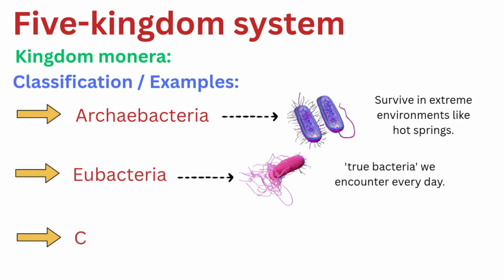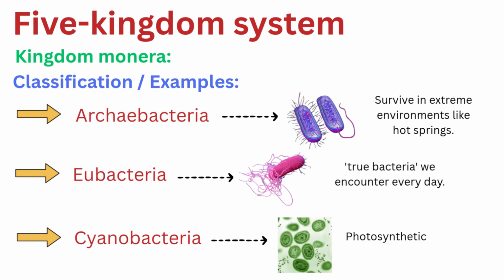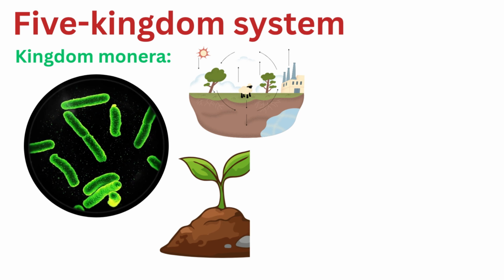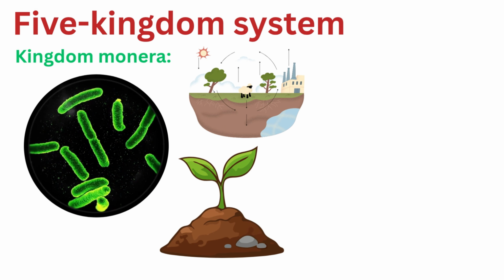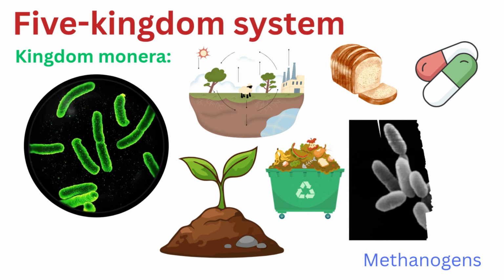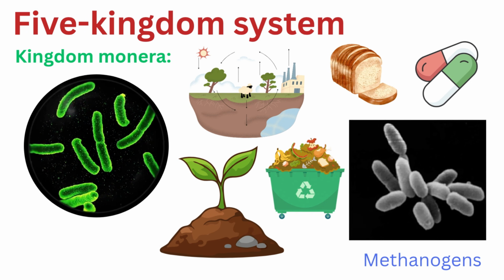And third, Cyanobacteria, also known as blue-green algae. These are the photosynthetic members of the group that help fix nitrogen. Though they are tiny, their impact is huge. They are the key players in the nitrogen cycle that keeps our soil healthy. We use them in industry to create food and life-saving antibiotics, and in waste management, methanogens are vital for treating our sewage. Simple, yet essential. That is Kingdom Monera. The next kingdom in the Whittaker system is Kingdom Protista.